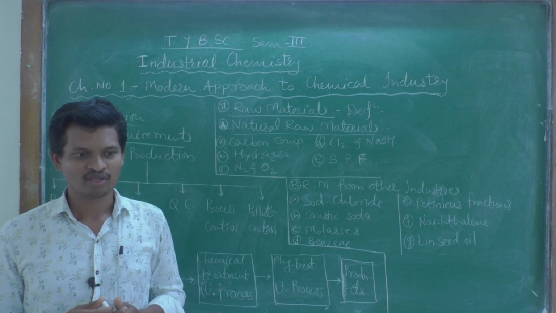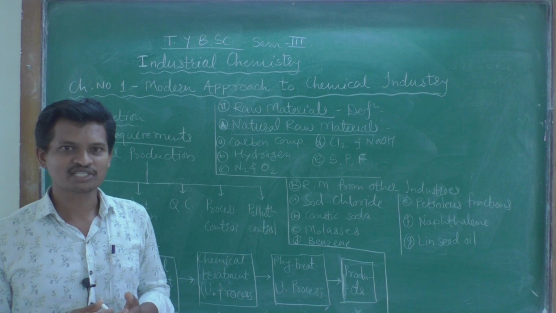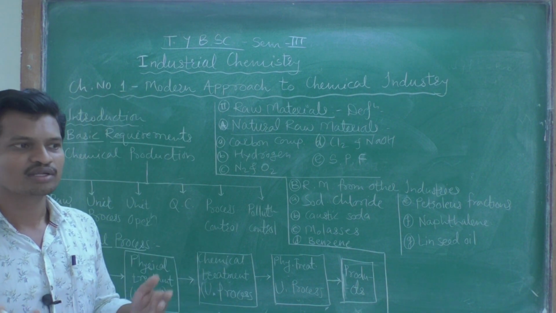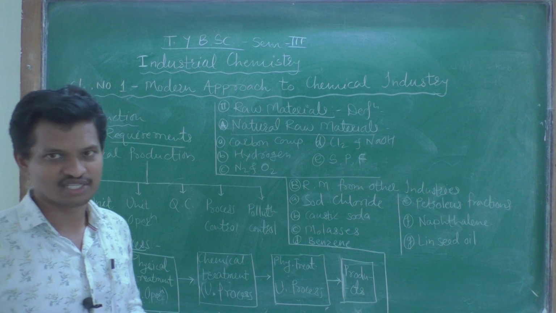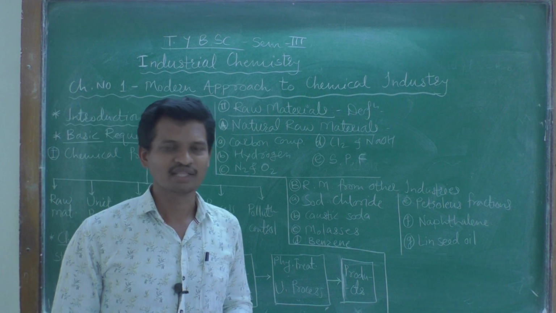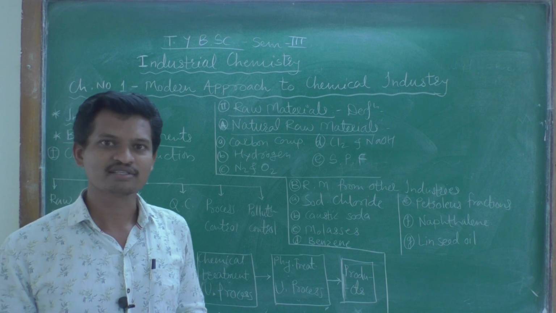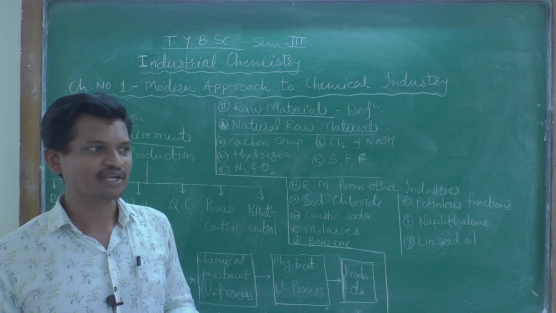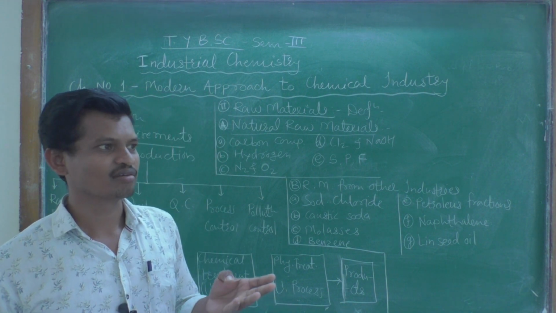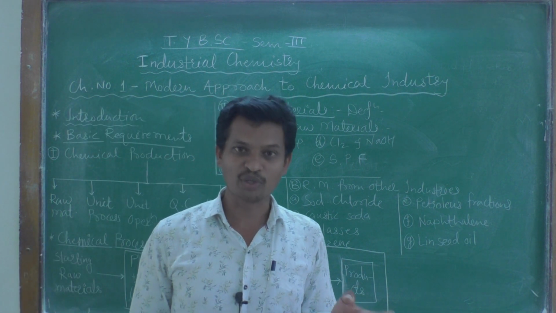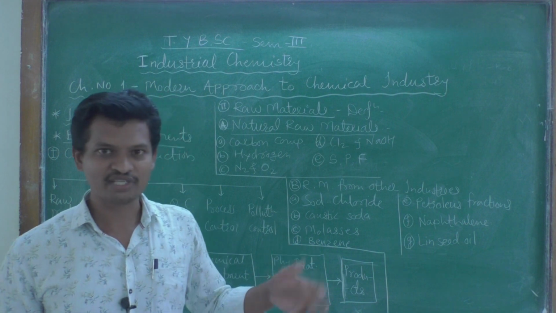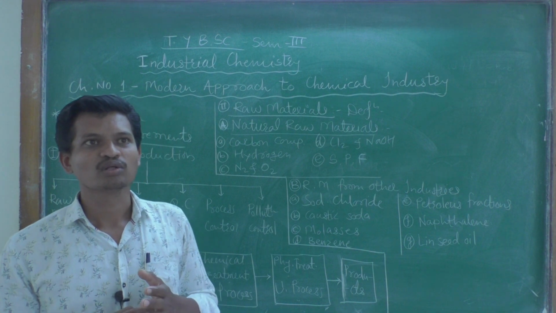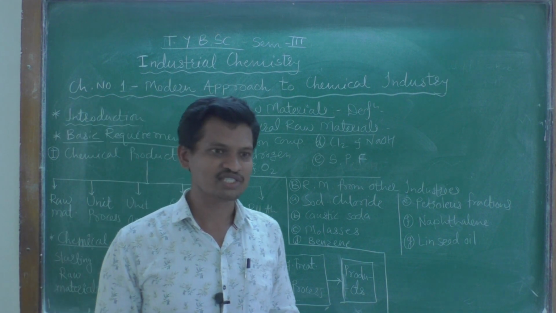Chemical industries are of many types, such as the very well-known pharmaceutical industry, then the paint industry, pesticides or insecticide industry, dyes industry, agrochemicals, then glass industry, cement industry, then petrochemicals, then our LPG gas production, then paper industry, or fine chemical industries.